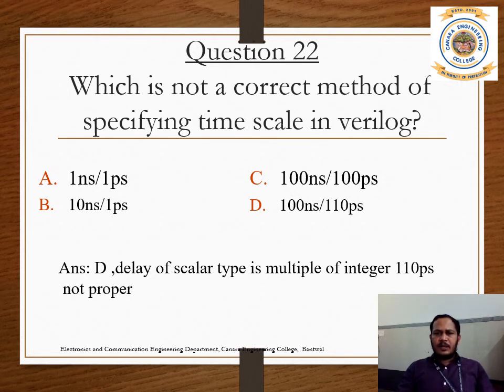So here the correct answer is D. You cannot specify 110 like that. By default it will take numbers like 1 nanosecond, 10 nanosecond, 100 nanosecond or 1000 nanosecond. You cannot use numbers like 110. That's the wrong answer.